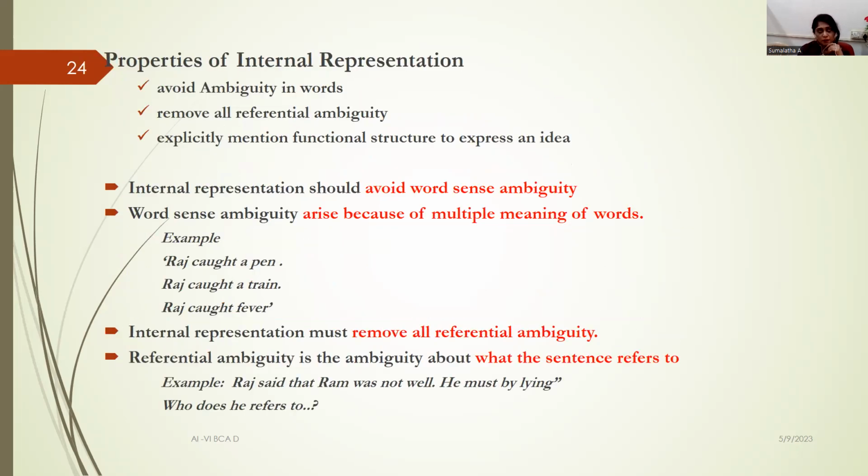Whenever we say internal representation, of course, it shouldn't have any confusion. So we need to avoid the ambiguity in the words that we use in order to represent the data. You should also remove all the referential ambiguity. We'll try to understand what that referential ambiguity is. That means when you're referring to someone, you should be very clear.